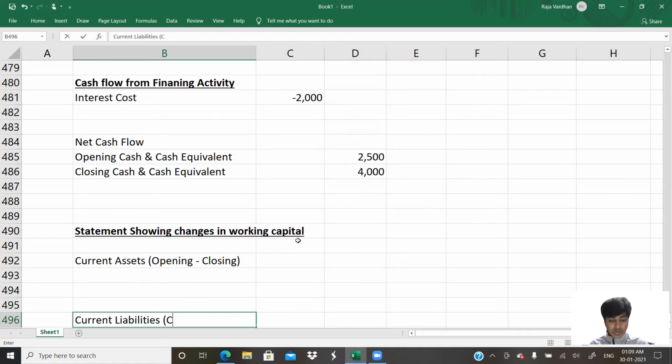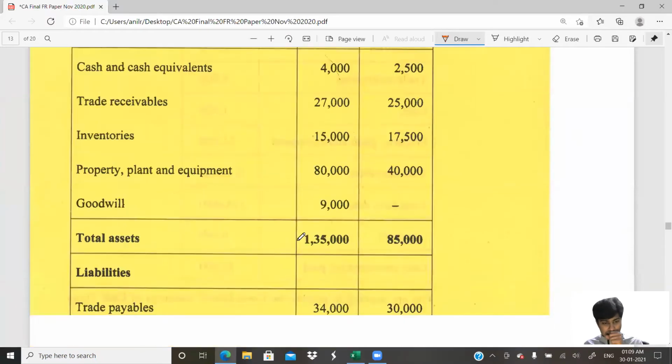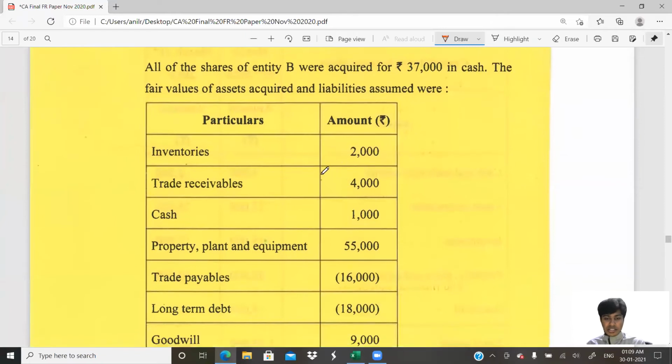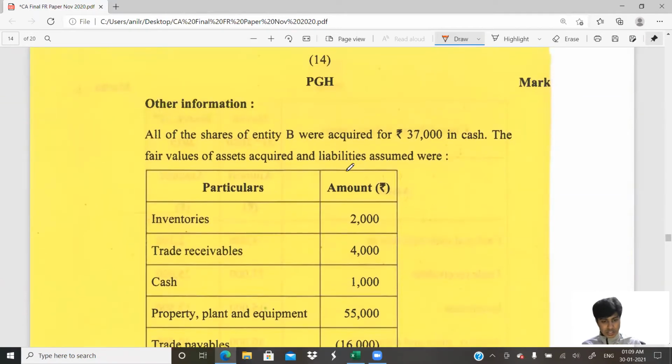For current liabilities, you do closing minus opening. In the closing that is being included, we would have to eliminate the subsidiary's amount. There are two ways: either subtract this from the closing or add this to the opening. I would suggest you subtract this from the closing part. You get that? Yes. Let us go ahead.